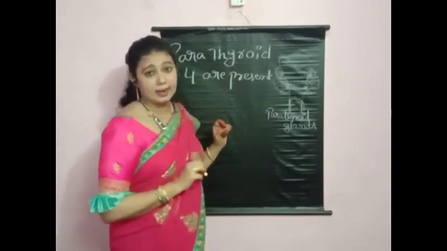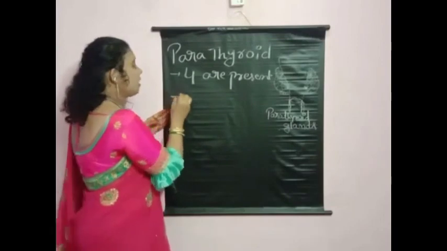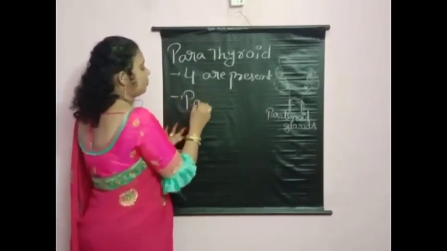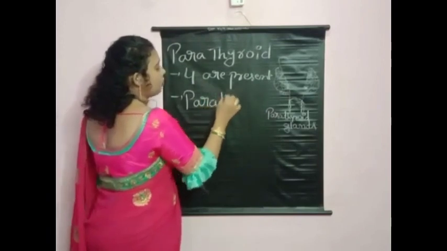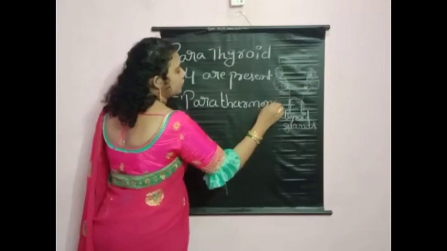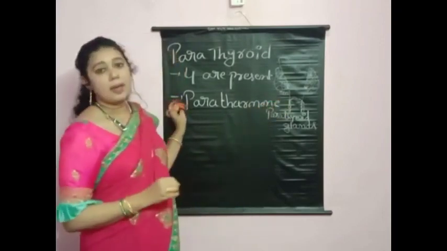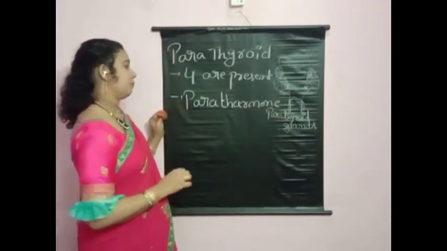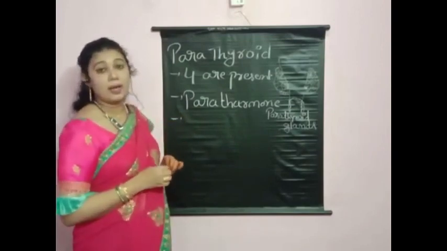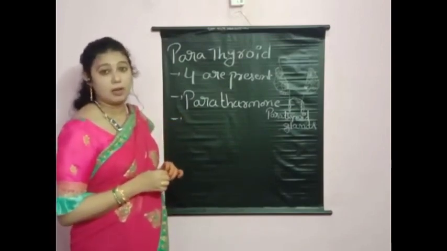The parathyroid gland secretes the hormone named parathormone. What is the hormone name, children? Parathormone. What are the functions of parathormone in our body?